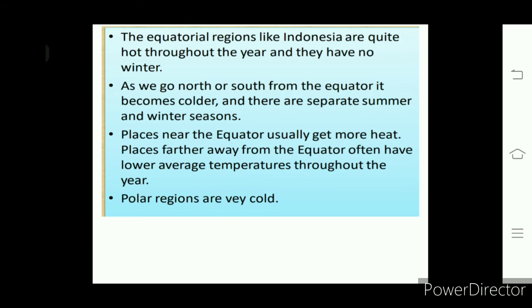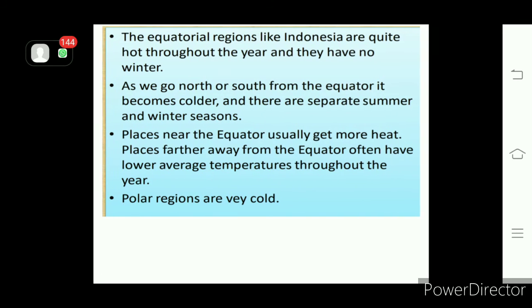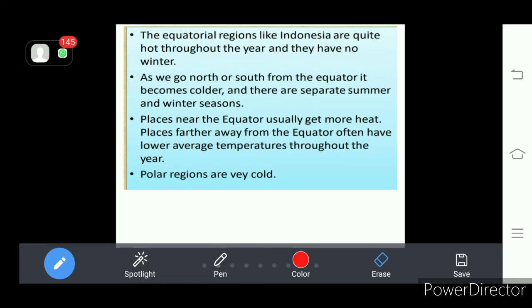And moving from the equator to the north or south, we find that they have summer season and winter season. So where do we find summer and winter season? In tropical or temperate or cold regions? We find summer and winter seasons in the temperate zone. Okay, those are far from the equator.